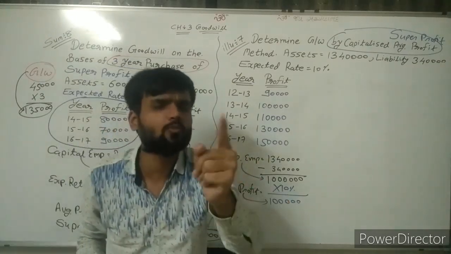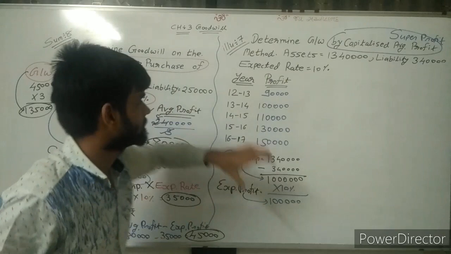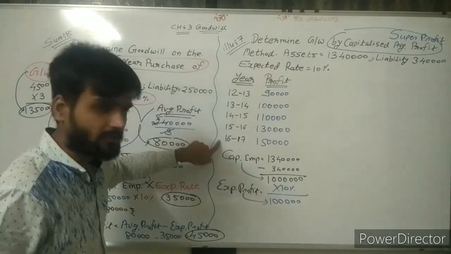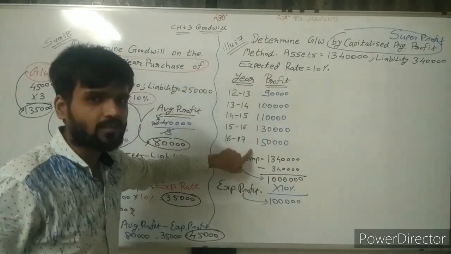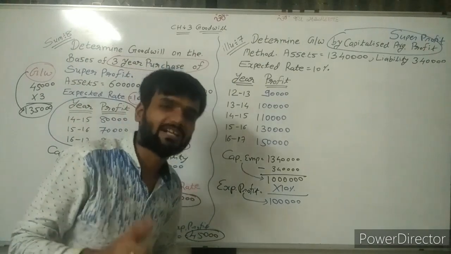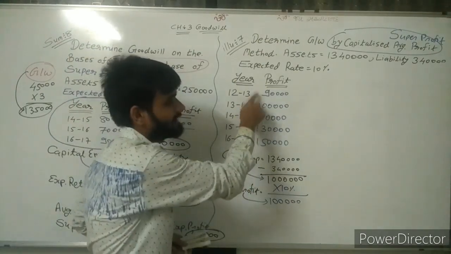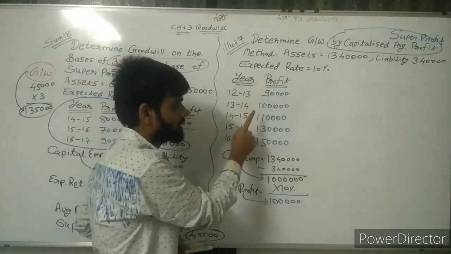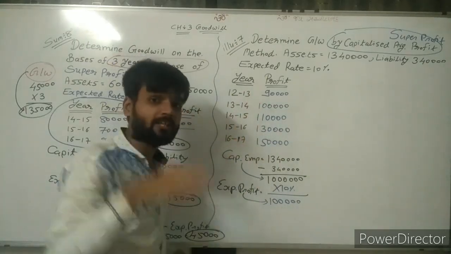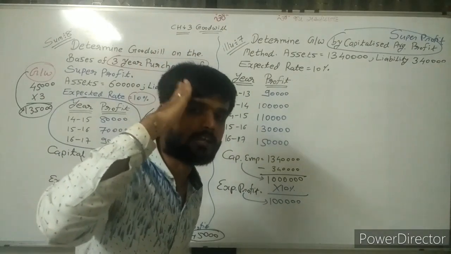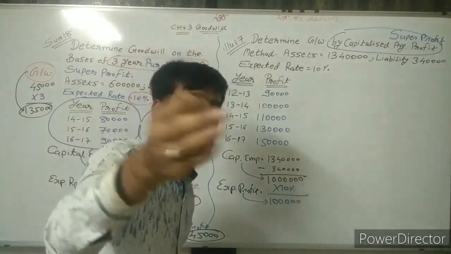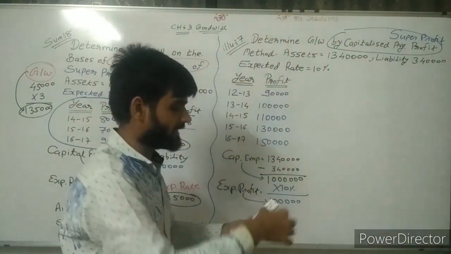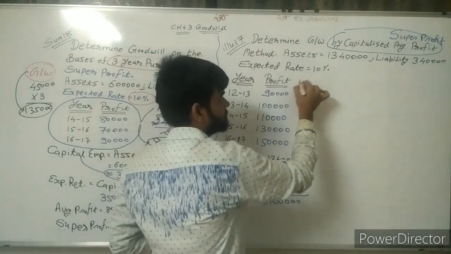Now what is my actual profit? Here, 5 years are given, and their profit is given. But sir, again, whether simple or weighted average is not given. So see: 90, 1 lakh, 110, 130, 150. Every year profit increases. So apply your mind, apply your logic. Every year increase, then give weight.